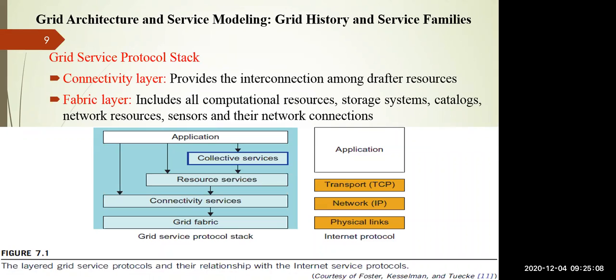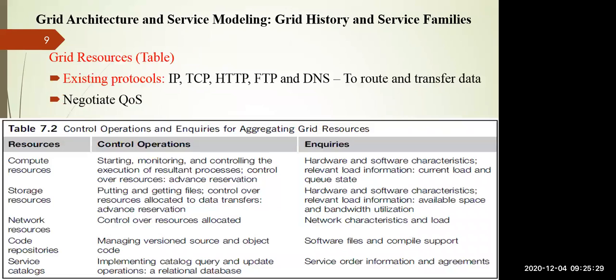That is the bottommost layer, the grid fabric layer, which you can map to the physical layer of the internet protocol. And the connectivity services you can map to our network layer, where you are using the internet protocol in the OSI ISO reference model. Similarly, you can see the application layer is also there in the grid service protocol stack as well as in the internet protocol. So in this way, you can compare the grid service layers with the OSI ISO reference model.